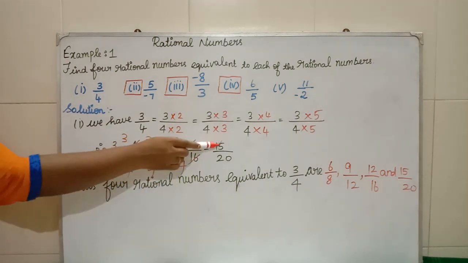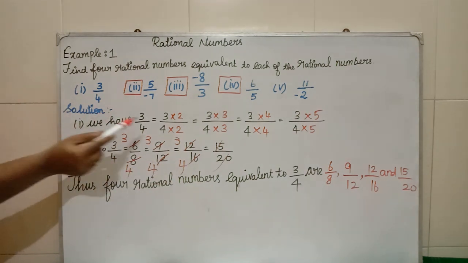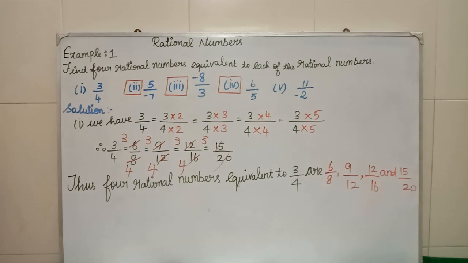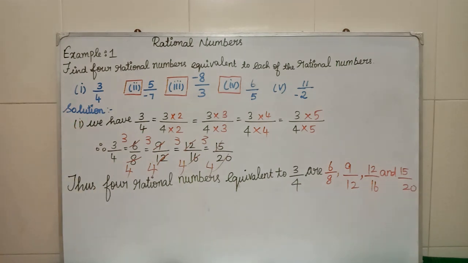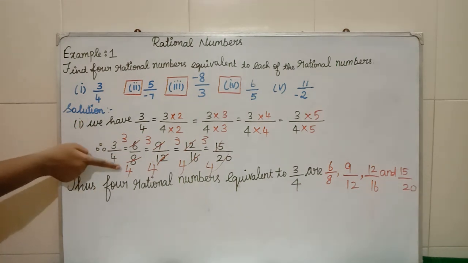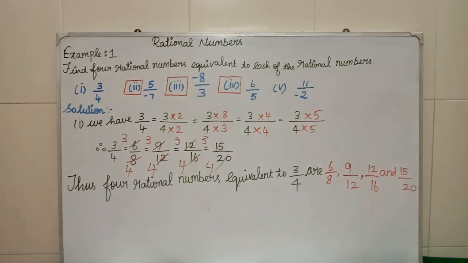So cancel the both with 5. 15 in 5 table how many times? 3 times. 20 in 5 table how many times? 4 times. So after cancelling, what is the numerator? 3. What is denominator? 4. 3 by 4, 3 by 4, 3 by 4. So thus the 4 rational numbers equivalent to 3 by 4 are 6 by 8, 9 by 12, 12 by 16 and 15 by 20.